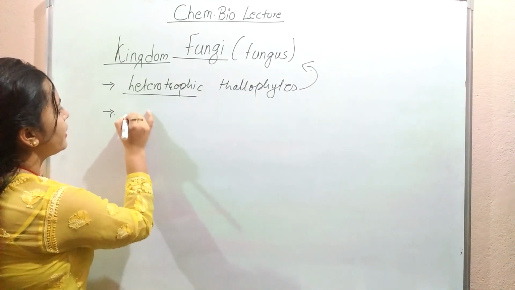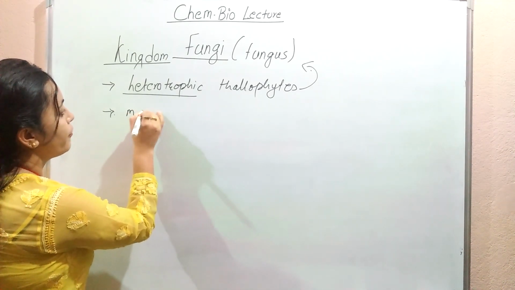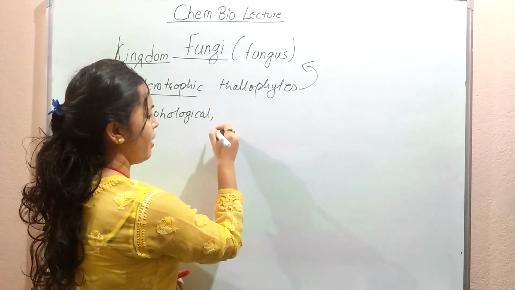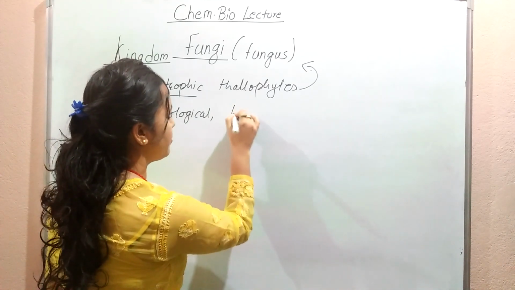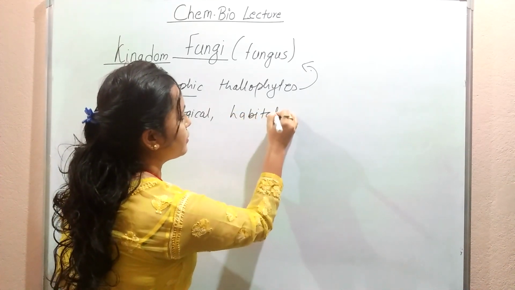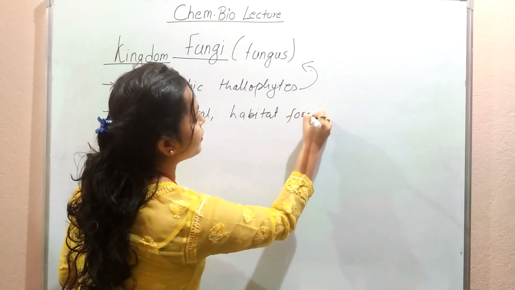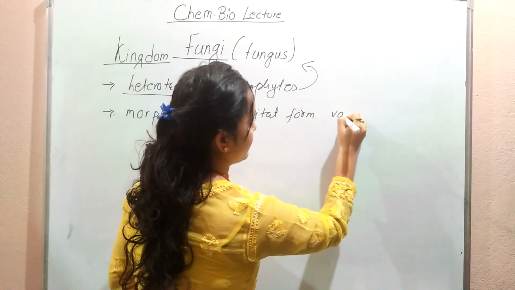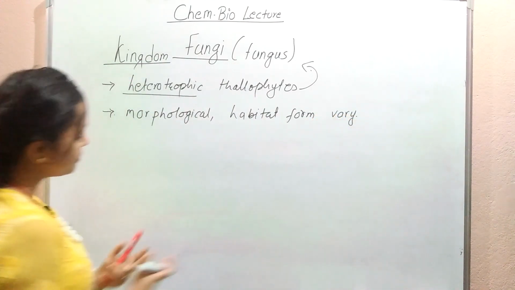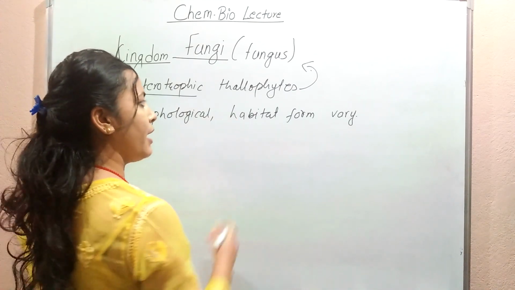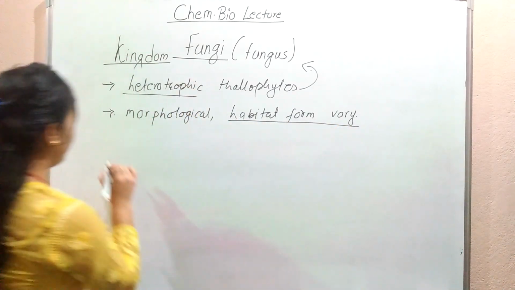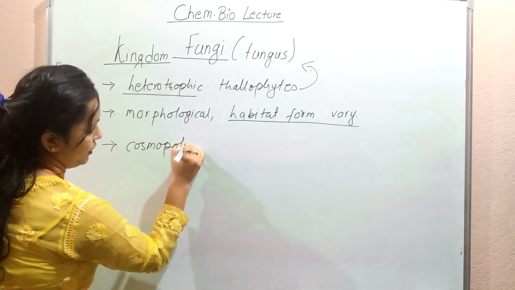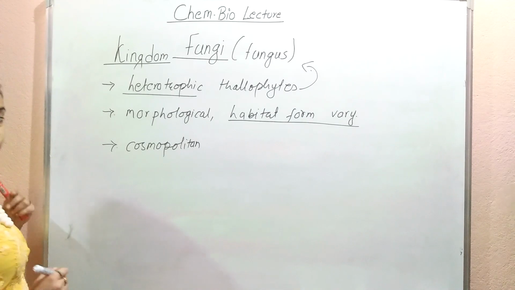So they have varied forms of morphology. Yes, there are morphological variations. They grow in different kinds of habitat. So morphological forms vary, and they grow in different kinds of habitat. As they grow in different types of habitat, they are basically cosmopolitan. We can say they grow in all types of habitat. That's why they are cosmopolitan.